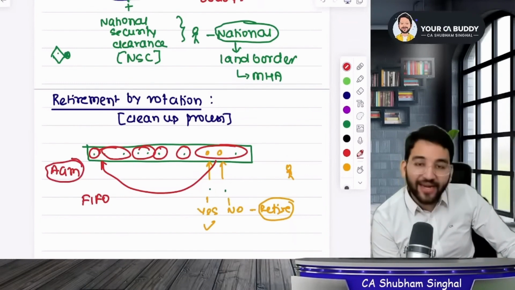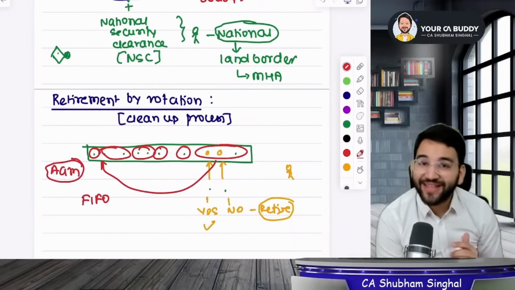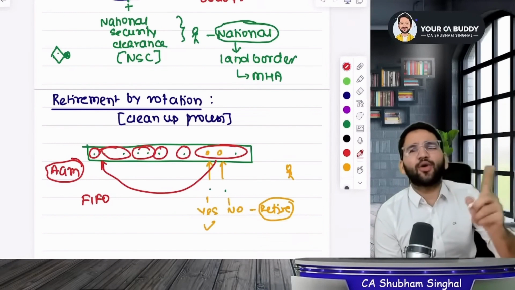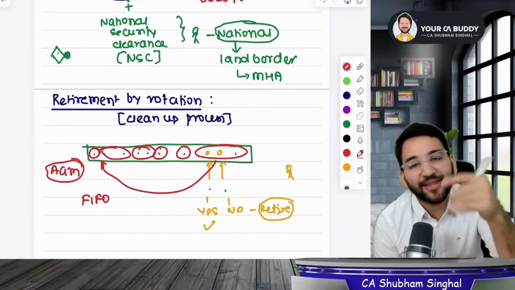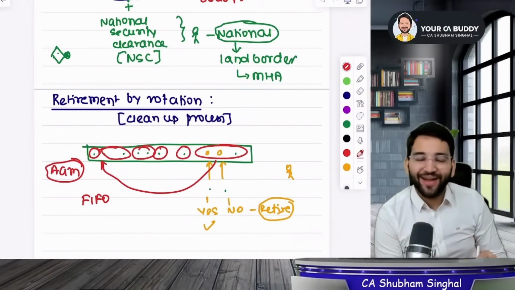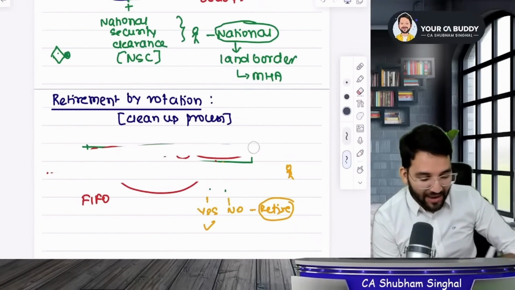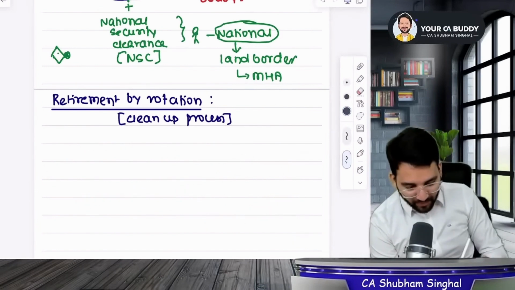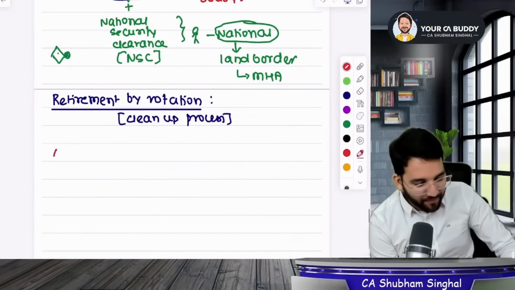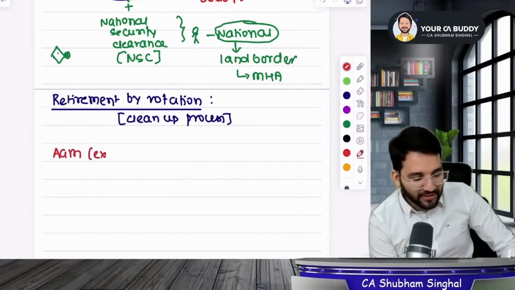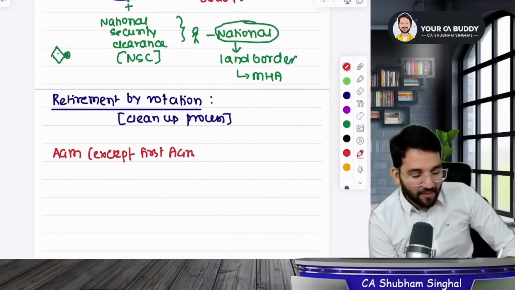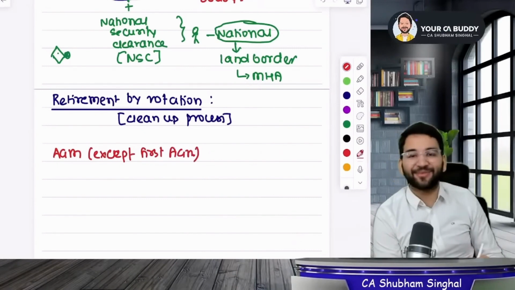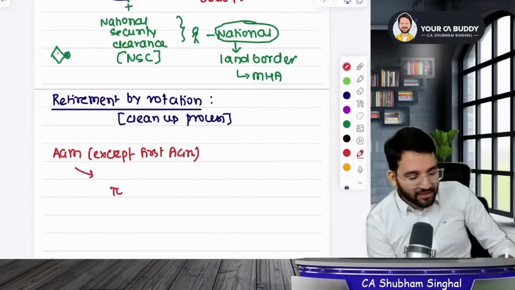So some directors are thrown out in the annual general meeting. Got it? When do you do this? This is done in the AGM. You don't have to do it manually. It's done automatically. So listen, students, to what the law says about it. Listen attentively. The law says that in every AGM, except the first AGM, which is plain and simple, you don't have to remove anyone. And apart from the first AGM, what will you do in all the other AGMs? You will consider the total directors of your board.